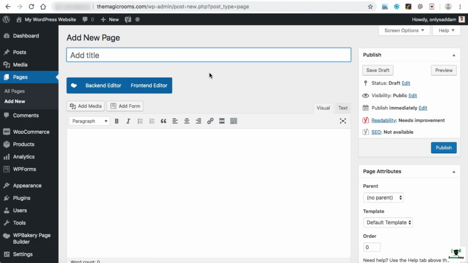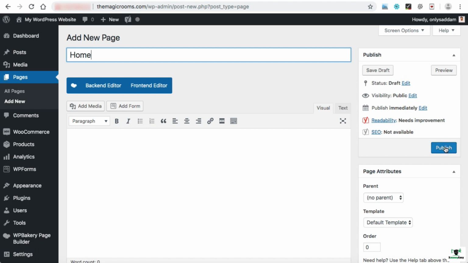So this is the backend area of WordPress from where we can create pages. In the title box, we can put the title of our page, like Home. Here we can see two buttons, Backend Editor and Frontend Editor. These buttons only appear when you have activated the WP Bakery Page Builder. If you have not installed it, these buttons will not appear over here.